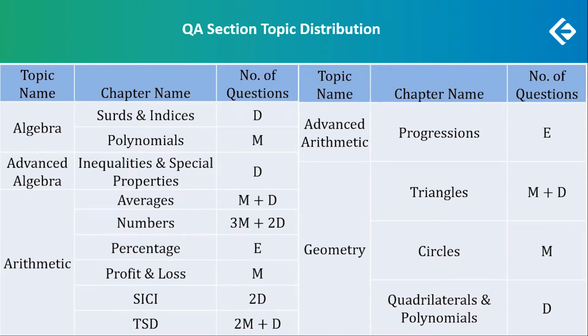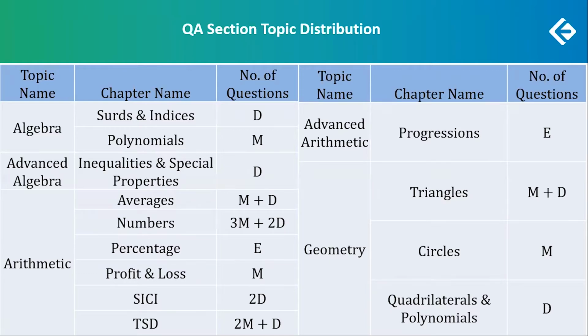Arithmetic had a lot of questions. Arithmetic and advanced arithmetic. Averages had two questions, one moderate, one difficult. 5 questions on numbers, 3 moderate, 2 difficult. Percentage had 1 easy question.